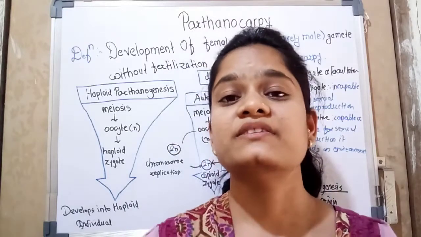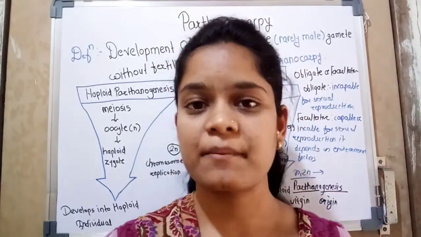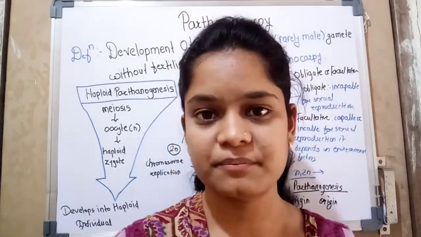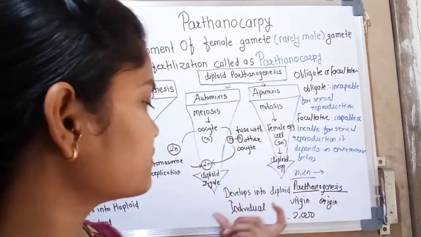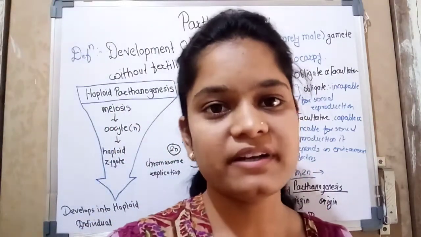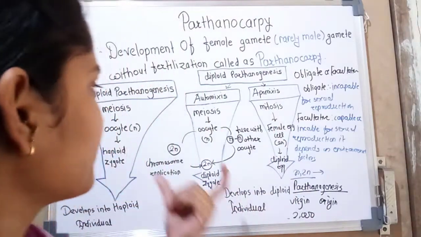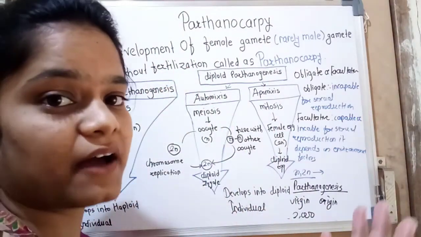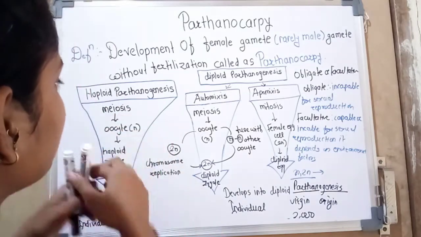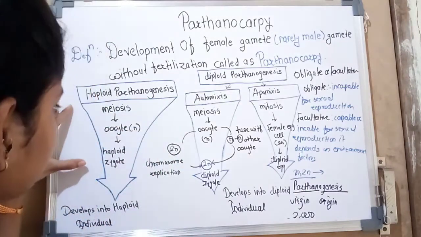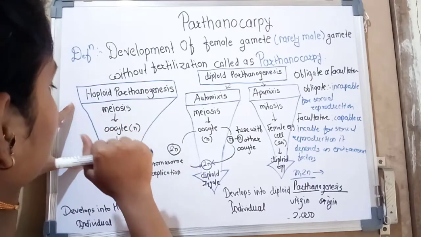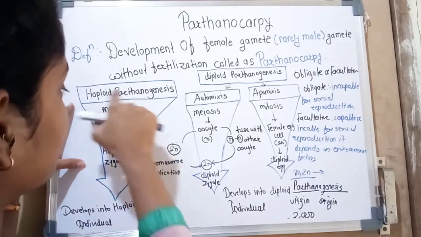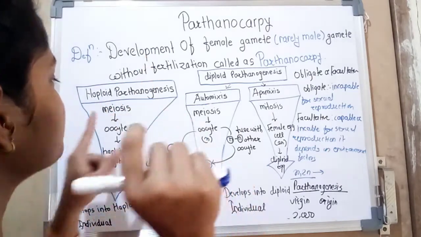The parthenogenetic plant may produce haploid or diploid offspring. So let's see how haploid and diploid plants are produced. First, the haploid plant. In the diagram, the parent cell or reproductive cell divides by meiosis.